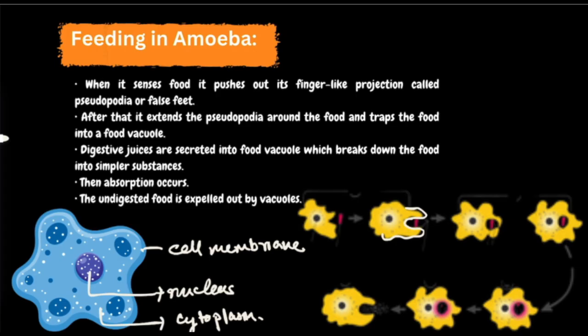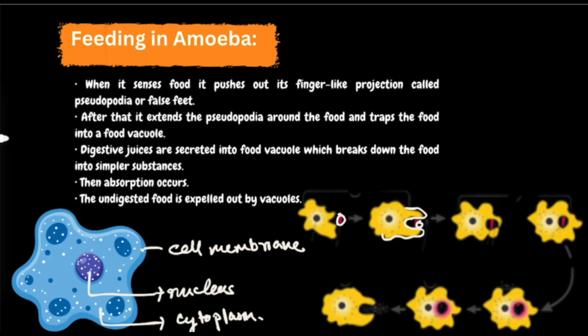After that, they extend their pseudopodia around the food and trap the food into a food vacuole. First of all, the amoeba senses the food around it. When it senses the food, it pushes out its finger-like projections around the food, and it covers the food entirely and forms a food vacuole.